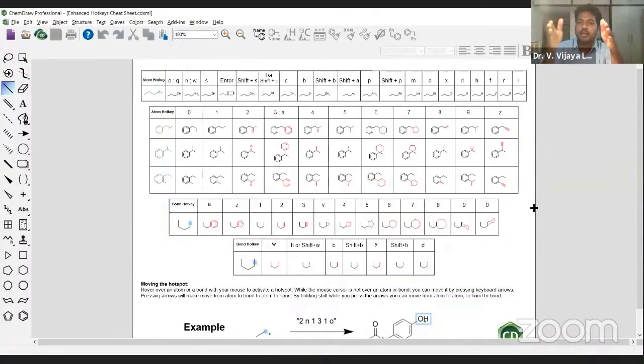In fact, you will try to relate this software with other softwares present in the market. You will ask in which way other softwares are better: already I'm able to draw these kinds of structures in ChemDraw, is the other software much better than this or not? That's how, the moment you enter, you'll start to learn. That means there will be a little bit of an edge for you over the other people working there. That is something this program is going to create.